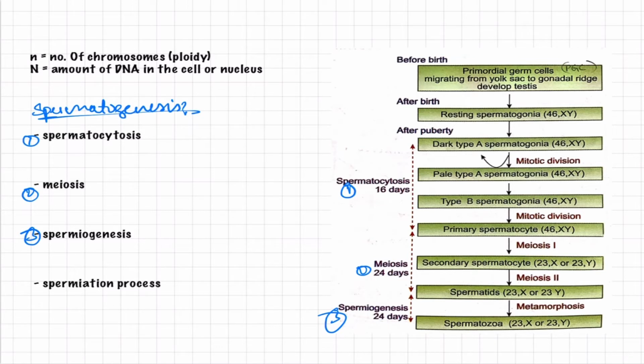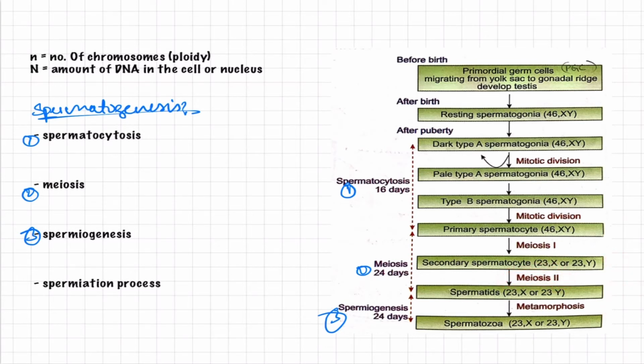Spermatogonium has 2n, and up to primary spermatocyte all have 2n, and as soon as meiosis 1 takes place, the number is reduced to half, so n. Due to meiosis 1, the reduction division, the chromosome count has been halved, whereas in meiosis 2 it has not been halved.